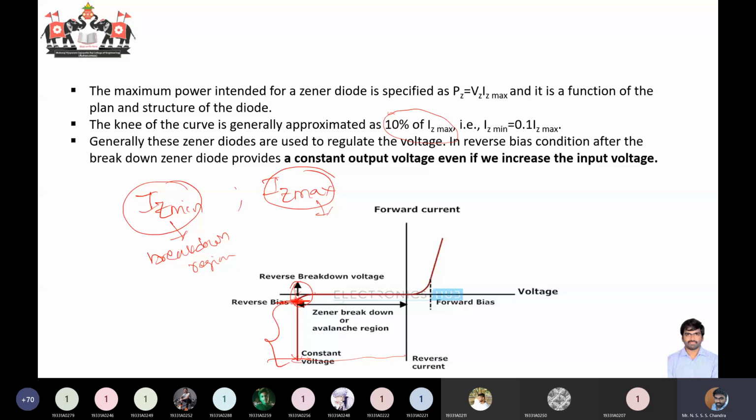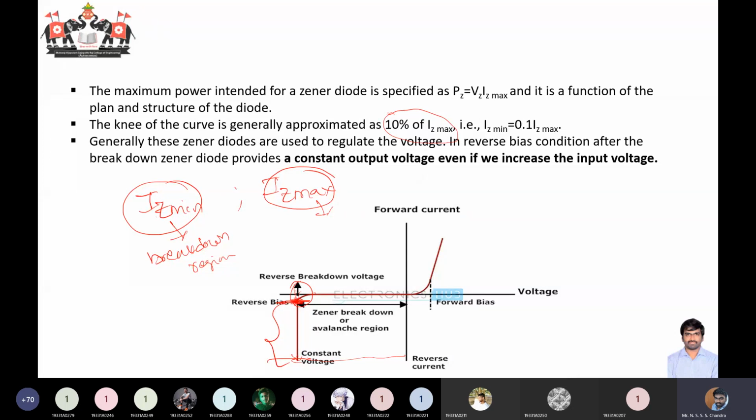So IZ max you will limit by means of your other circuit parameters, like you have an RS, right? Your RS is kept only to ensure that no dangerous current will flow through the Zener diode. Within these limits of IZ minimum to IZ maximum, you can have any current of your choice.